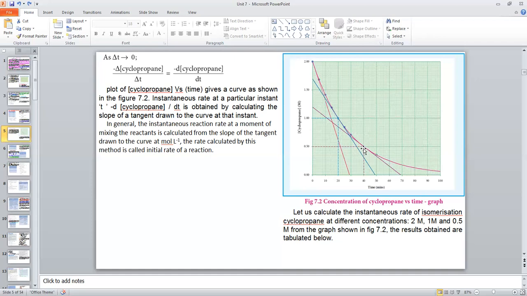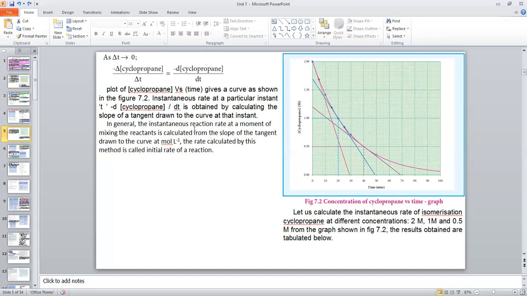Tan theta equals opposite side by adjacent side. For this tangent, we can draw a right-angled triangle like this. For this right-angled triangle, this is the opposite side, this is the adjacent side. Opposite side by adjacent side gives the tan theta value. That is the slope of this line. That value gives the instantaneous rate.